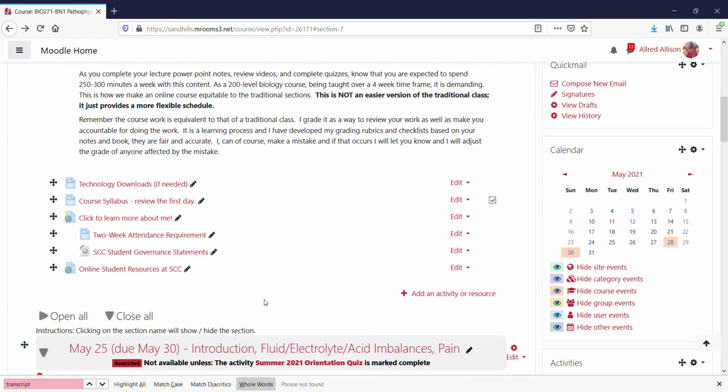So let's look at the schedule of assignments. I'm going to pull that up real quick. And what you'll see on the schedule of assignments is the start date, the topic, the reference chapter, and then the assignments that are due.